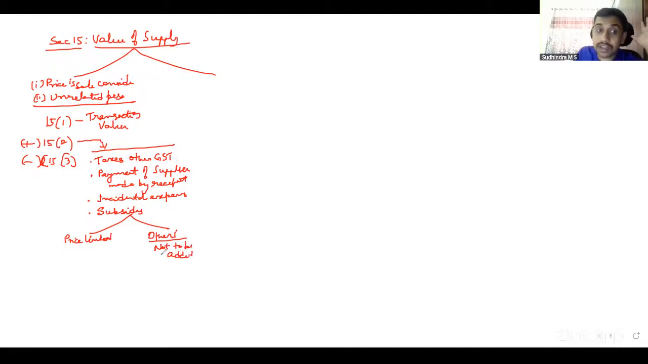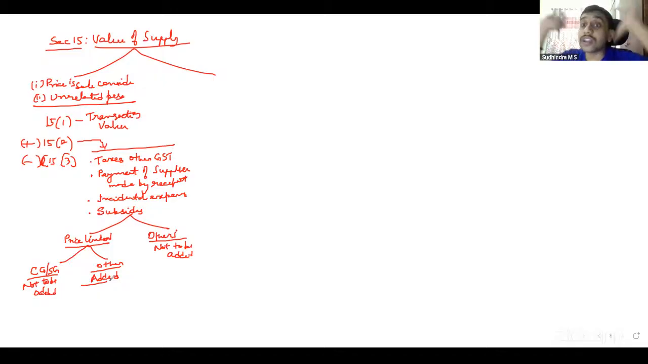If it is price linked subsidy, then I have to see from whom we have received it. If we have received it from central government or state government, not to be added. If it is received from others, added. Normally in the examination, once they have given subsidy information, they'll give the list price of the goods after considering that subsidy, meaning they have reduced it from the value of goods. So if it is central government or state government, we should not do anything. If it is others, we should add it. That is with regard to subsidy.